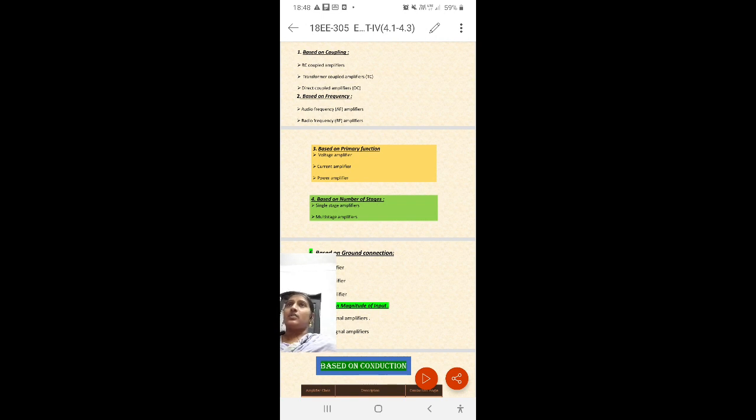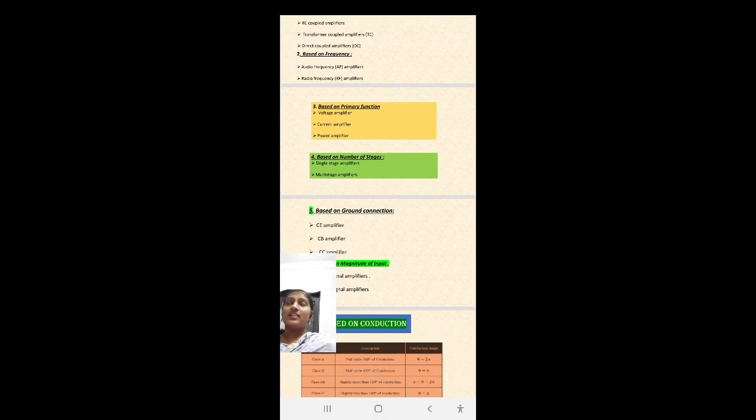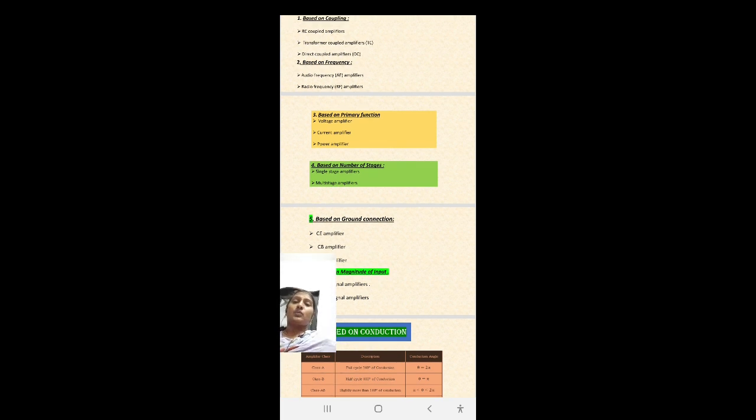Like that, a number of amplifiers are connected in series, and that is called a multi-stage amplifier. Already I told you, the connection between the two amplifiers is a cascade connection. What is meant by cascade? The output of one amplifier is connected to the input of the next stage amplifier, and then the connection is called a cascade connection.